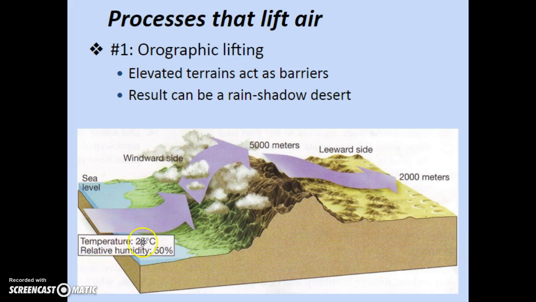Here we have the initial conditions of 25 degrees C and a relative humidity of 50%. As it comes into contact with this orographic boundary, it's going to be lifted. And as it rises, it's going to cool adiabatically. It's going to cool at the dry rate until it reaches its dew point, and then clouds are going to form. It's going to continue rising and dump out the excess moisture. Then it's going to move over the boundary and subside, and it's going to heat up at the dry rate.